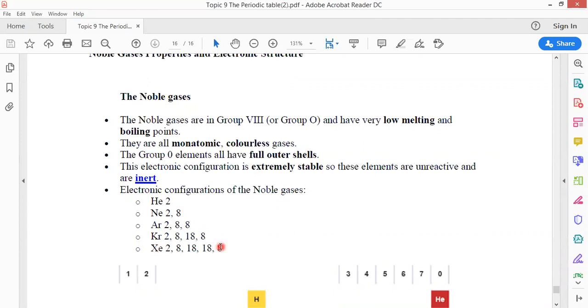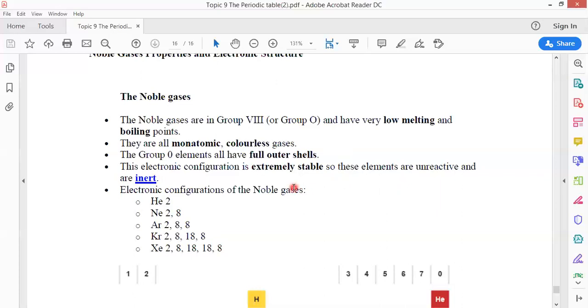So with full outer shells, the electronic configuration is extremely stable. These elements are unreactive and inert. Inert, what does it mean? It cannot make any chemical reaction.